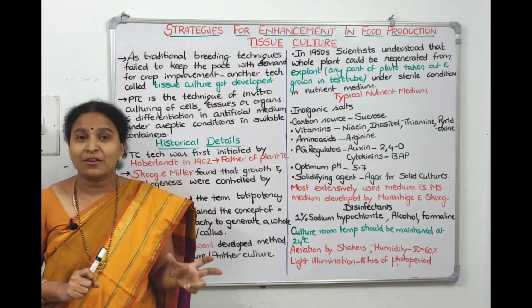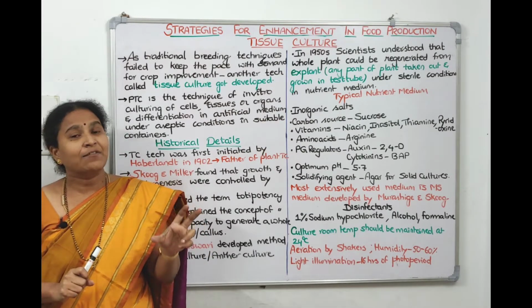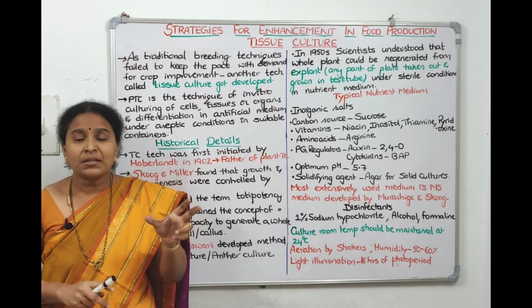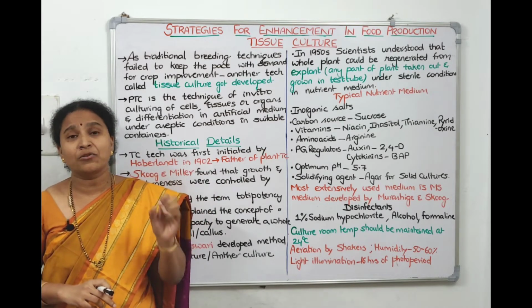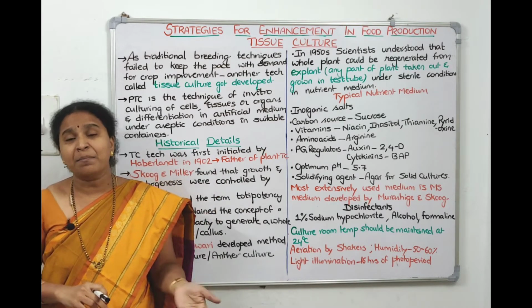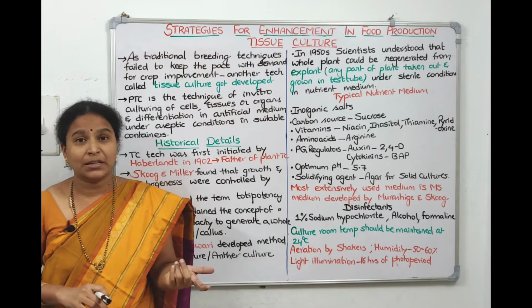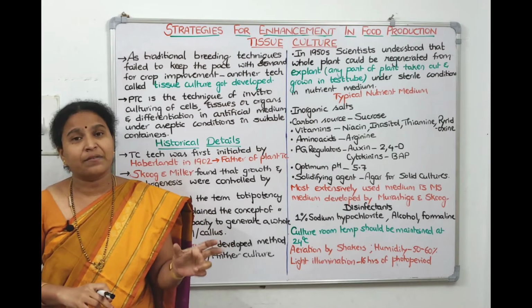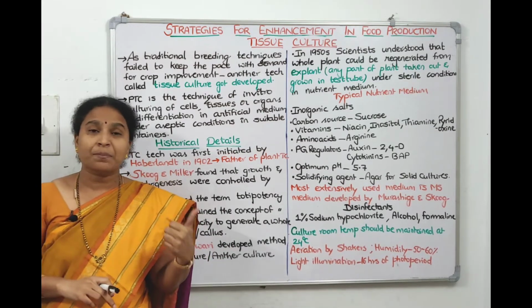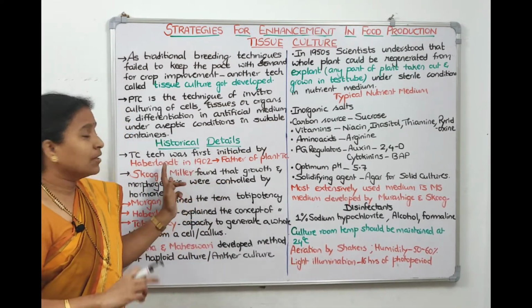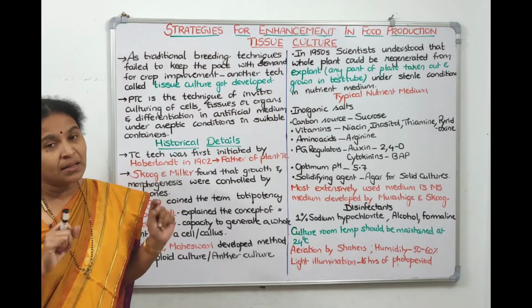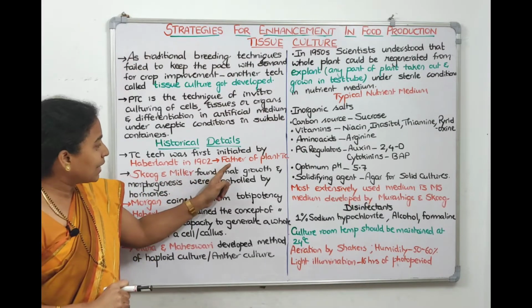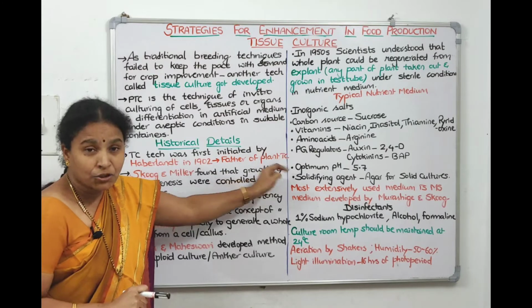Father of botany, father of zoology. For whom do we give the title father? It means a person who has made a significant contribution in that field. He might be the second, third or even the 10th person to work in that field, but the discovery he has made should be a significant one. In the same manner, Haberlandt is the person who first initiated the technique of tissue culture in the year 1902. That's why he is called the father of plant tissue culture.